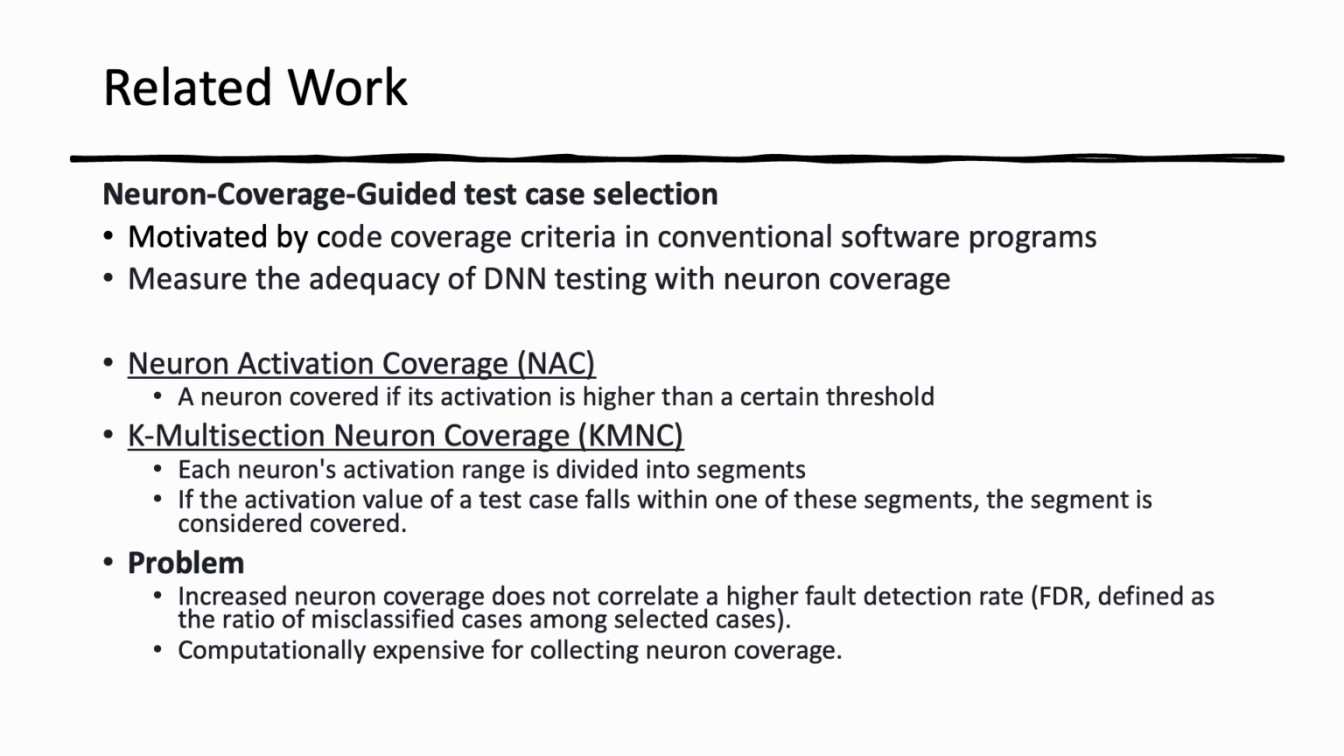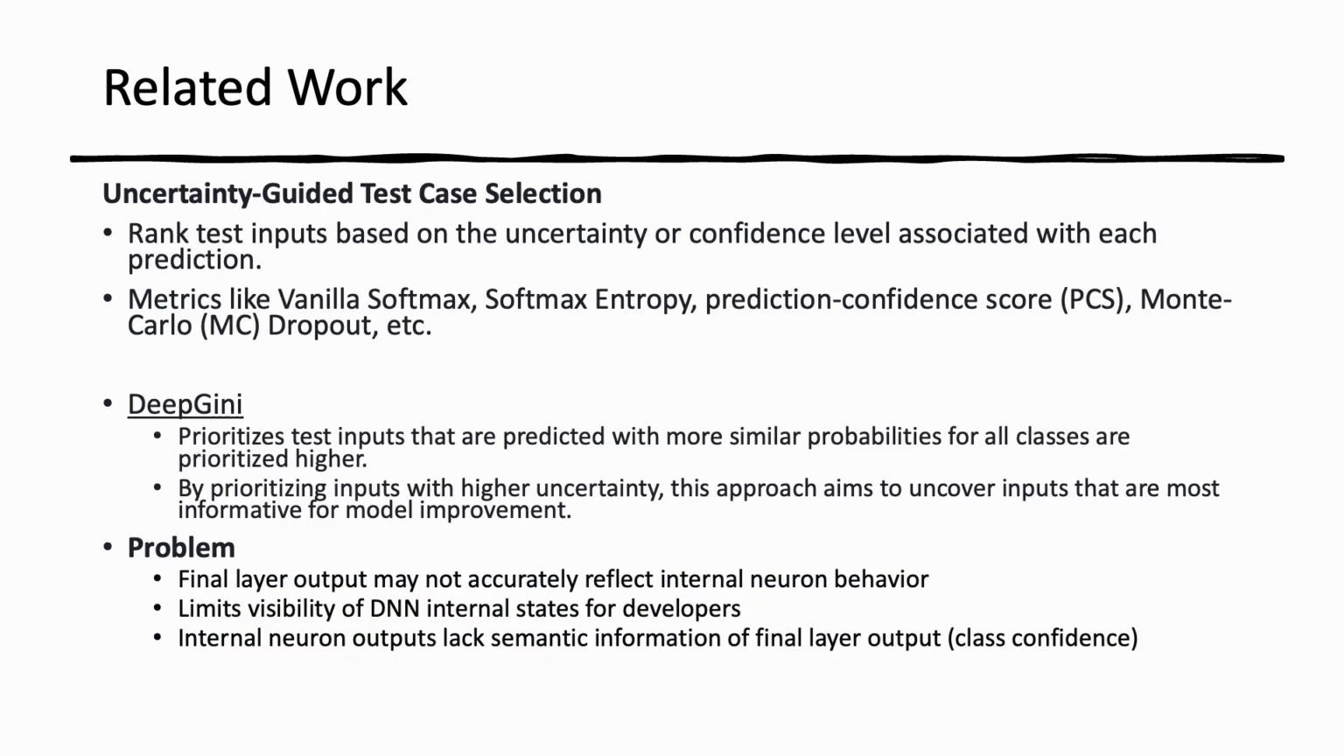However, the effectiveness of these methods has been questioned, as studies have shown that increased neuron coverage does not necessarily correlate with a higher fault detection rate, or FDR, which is the ratio of misclassified cases among selected cases. Moreover, collecting neuron coverage is computationally expensive, making it challenging to apply to large-scale models and datasets. This overhead limits the practicality of neuron coverage-guided test case selection in real-world scenarios.